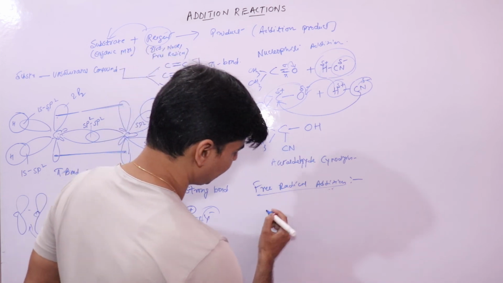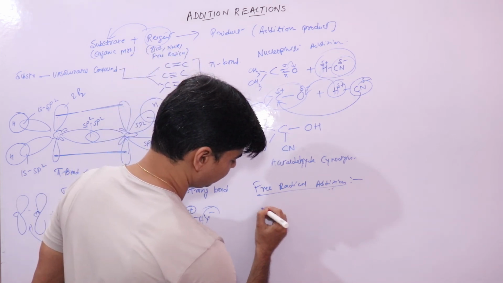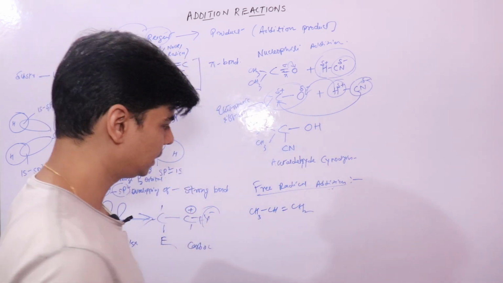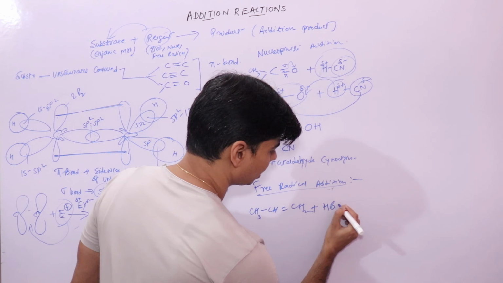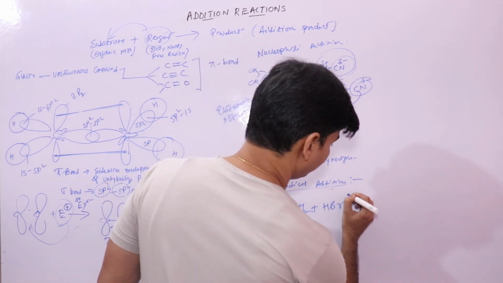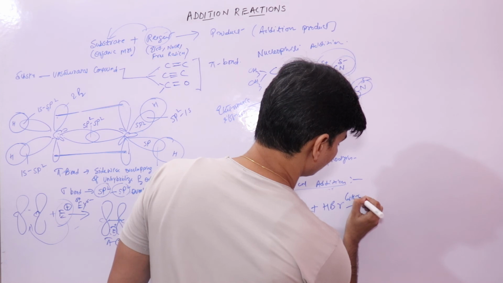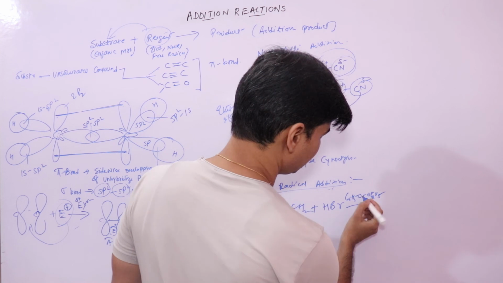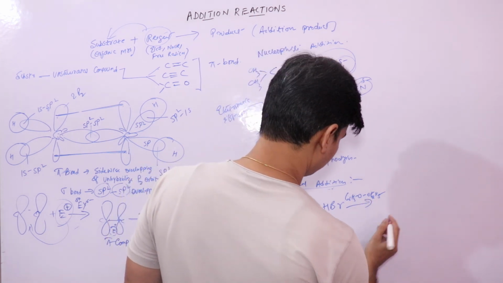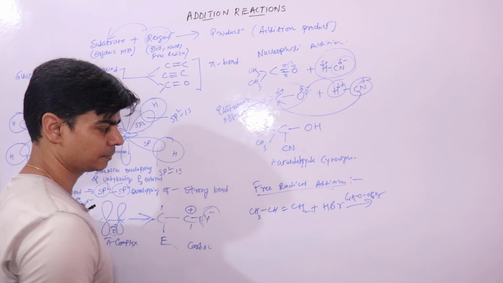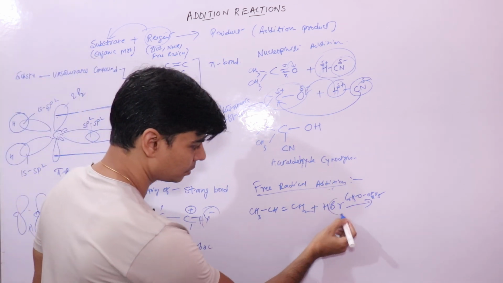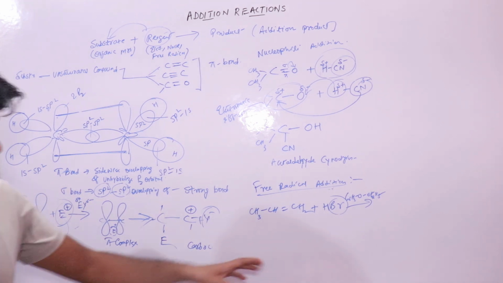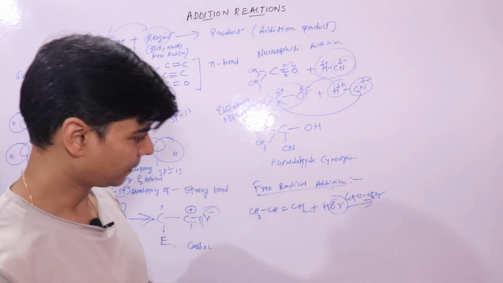For example, if this is an unsymmetrical alkene, when it reacts with HBr in the presence of benzoyl peroxide, C6H5CO, then it will form an addition product in which Br would be added to the carbon atom that has more number of hydrogen atoms.